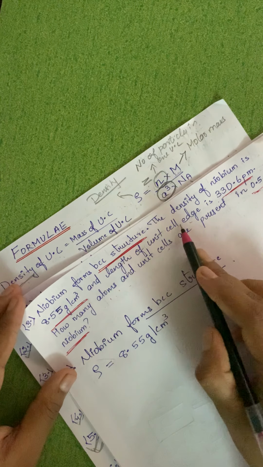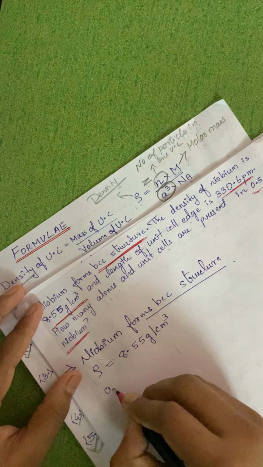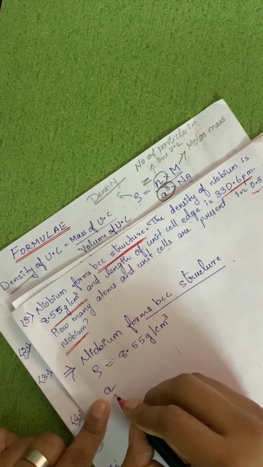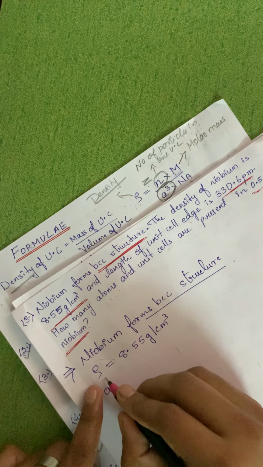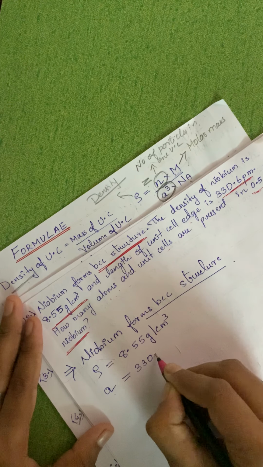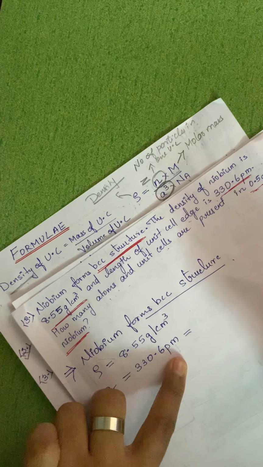Okay, length of unit cell edge. That means edge length is nothing but referred as a. You have to write down edge length in bracket, you have to write down a. Density in bracket you will write down rho. Okay, so a is equal to 330.6 pm.